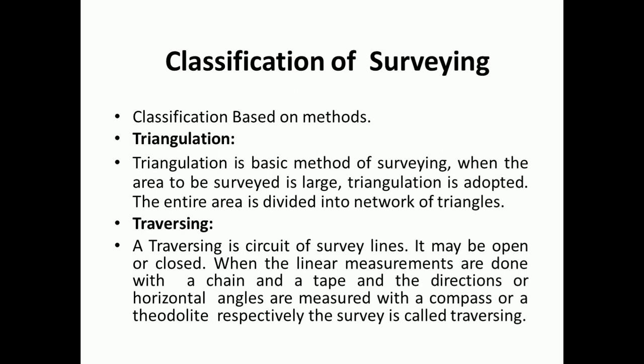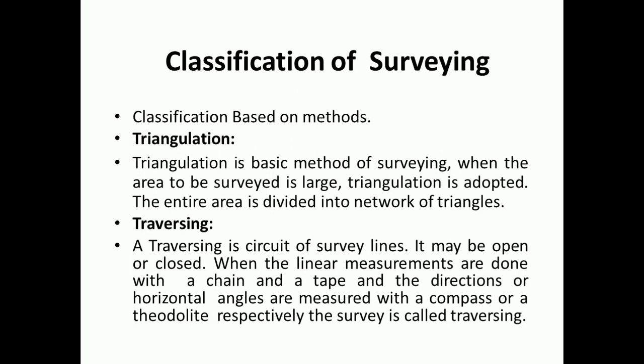In both the cases, the area is necessarily divided in the form of well-proportioned or well-conditioned triangles. As you know, a well-conditioned triangle is a triangle whose angles are not less than 30 degrees and not greater than 120 degrees.